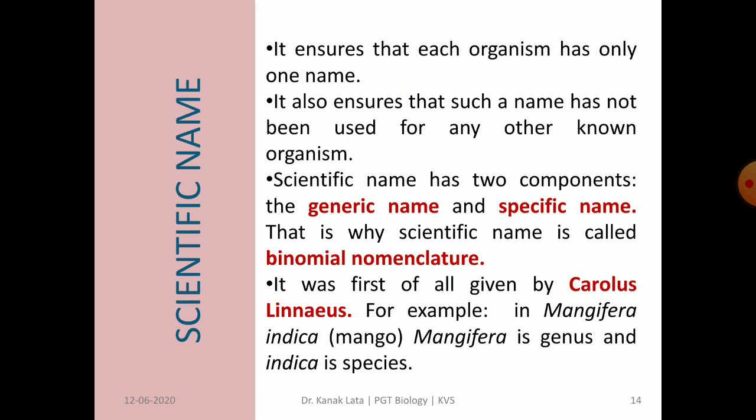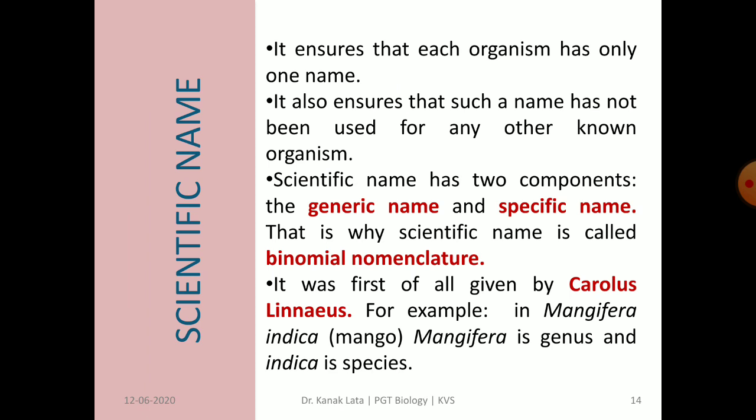Next topic is scientific name. Scientific name is the name which is given to each living organism. Scientific name of one organism cannot be used for naming any other organism. And there are two components of scientific name. They are generic name and specific name. Due to this reason, scientific name is called binomial nomenclature. Why binomial? Because two words are present. One is the generic, another is the specific.